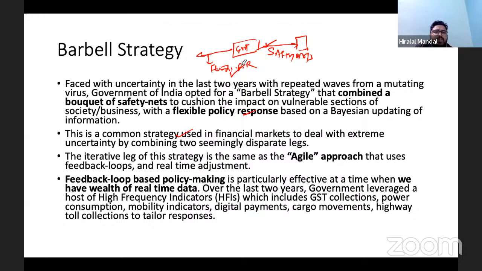So money in the market decreases, and therefore the flexible policy response of the government was to pump more money into the market. That is the approach the government of India adopted, and this approach is called a barbell strategy.